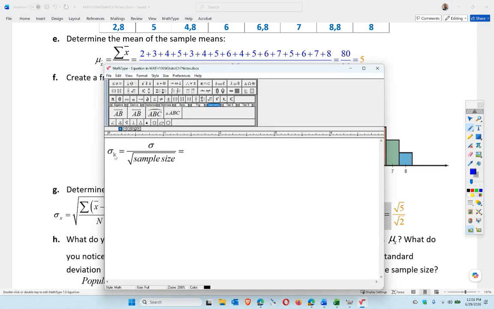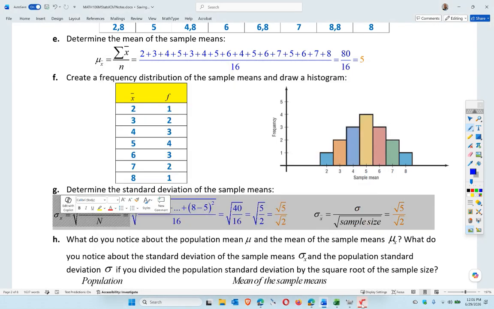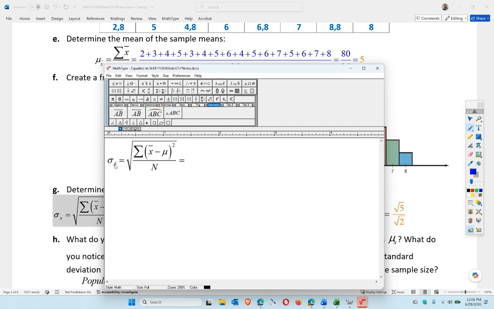And these should have little bars above them. That should have a little bar above it. Nope, that's not quite right. Let's put that little bar. There we go. That's the standard error, or the standard deviation of the sample means, essentially.